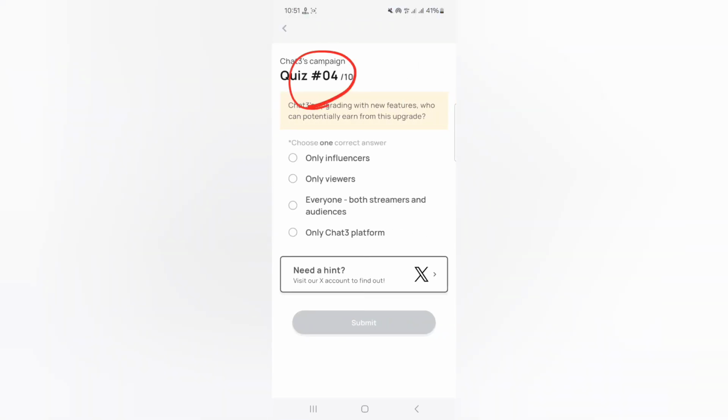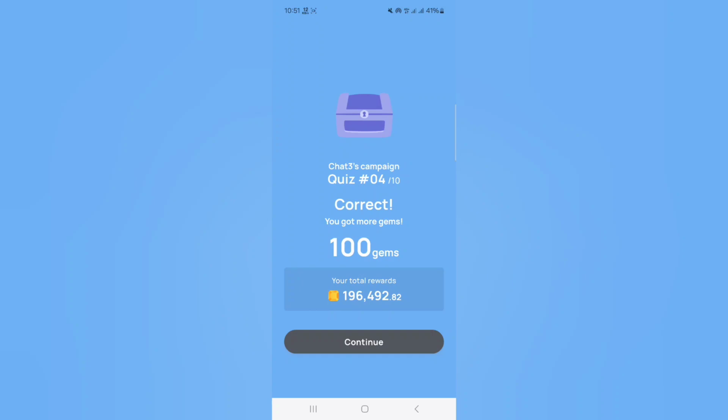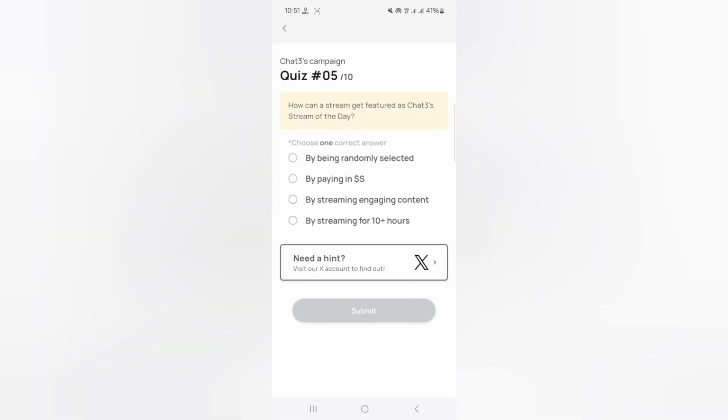Quiz number 4 and the correct option is C. Click on it and click submit. Here you see again I earn 100 gems.